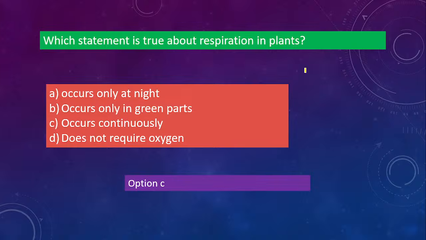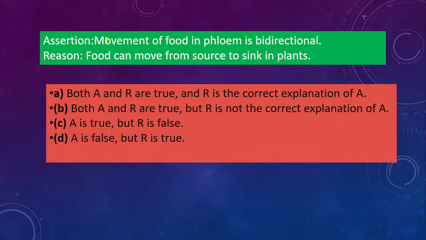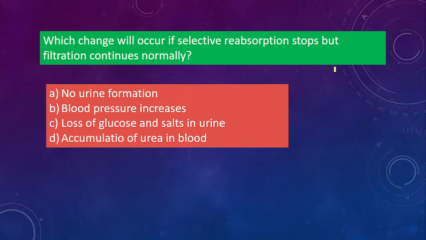Okay, next one. Again an assertion reasoning question. Movement of food in phloem is bidirectional. Bidirectional means both ways, two ways. Reason: food can move from source to sink in plants. So what is the answer here? The assertion says movement of food in phloem is bidirectional, meaning it can happen in both directions. And the reason says food can move from source to sink in plants. Okay, that option is correct. So both are true and R is the correct explanation of A. Okay, yes, good.